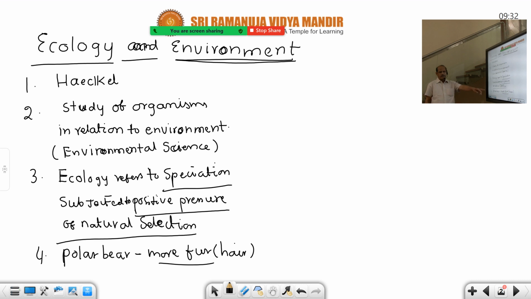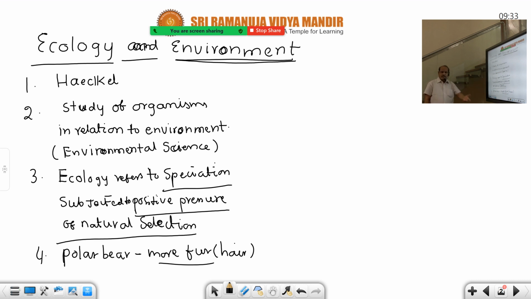And more fur is developed to prevent the loss of heat from the body, because it is very cool and frigid conditions. If the heat of the body is also lost, what happens? They will die. They cannot tolerate the extreme cold conditions in the polar ice caps. So the best example for this adaptation is polar bears. These are all ecological adaptations.